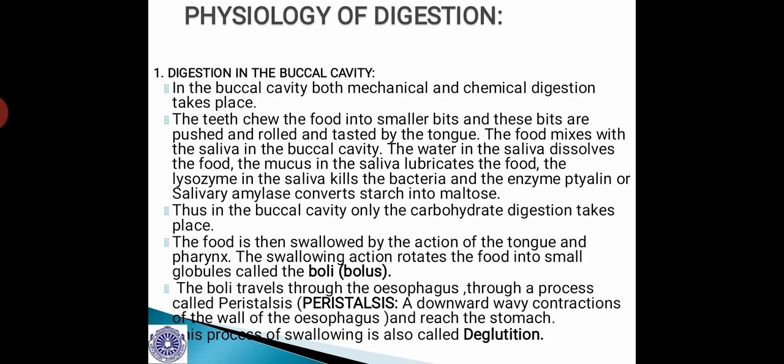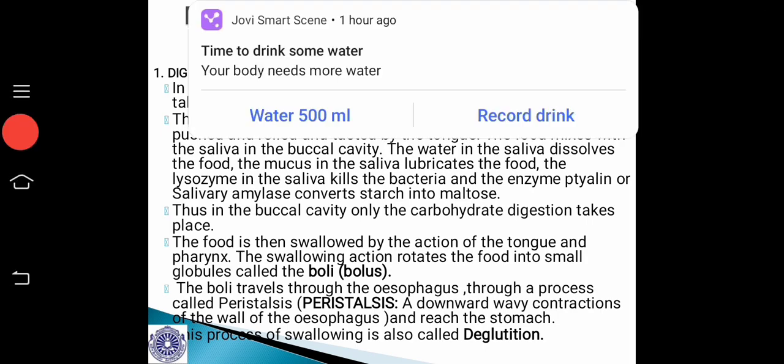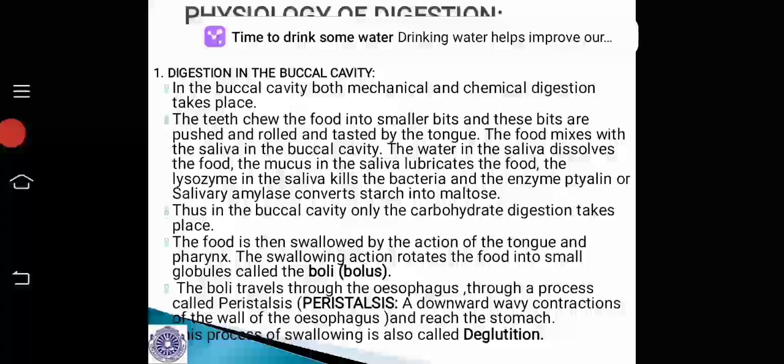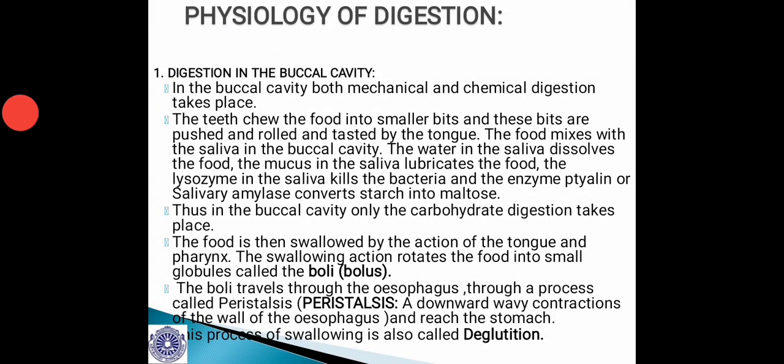So this process is called churning, and the end product of the mechanical digestion that occurs in the stomach, we call it chyme. And this chyme is acidic in nature, and that chyme will move towards the small intestine region, that is towards the duodenum.